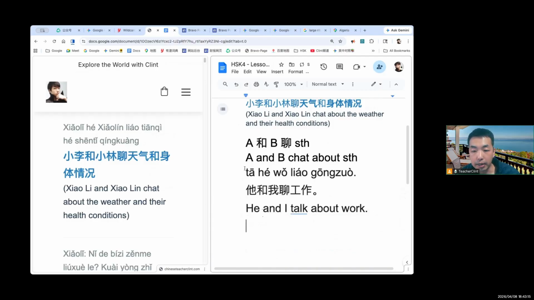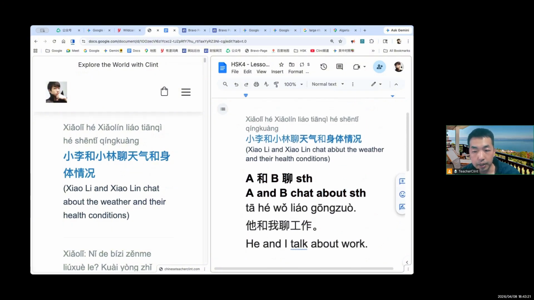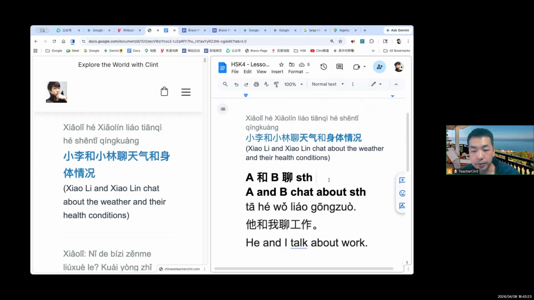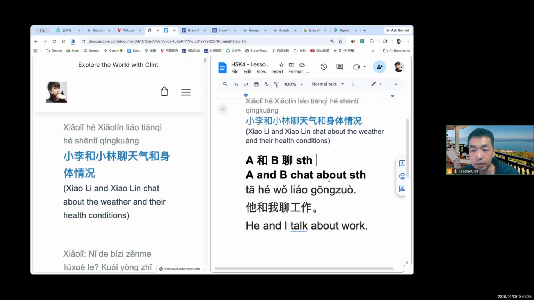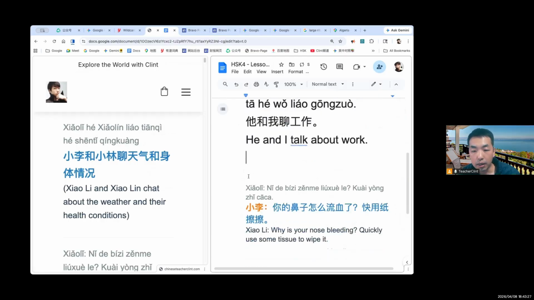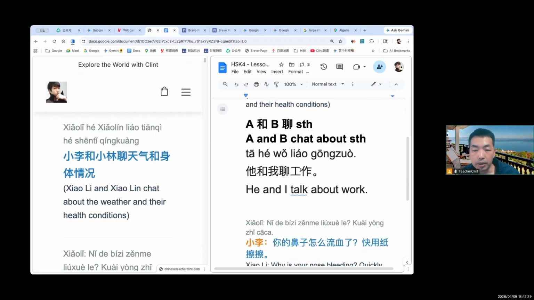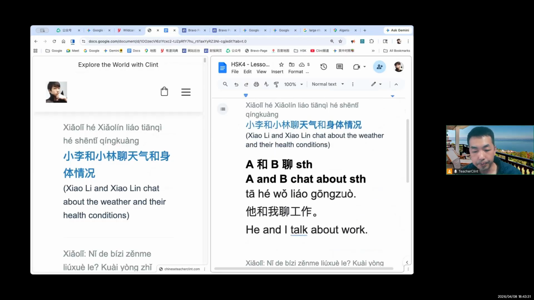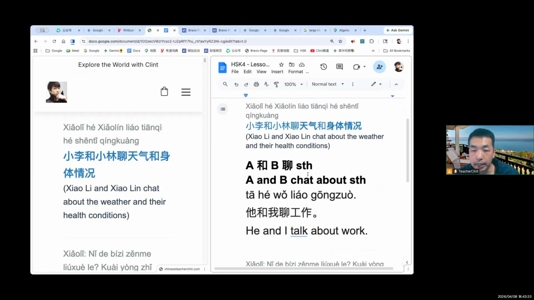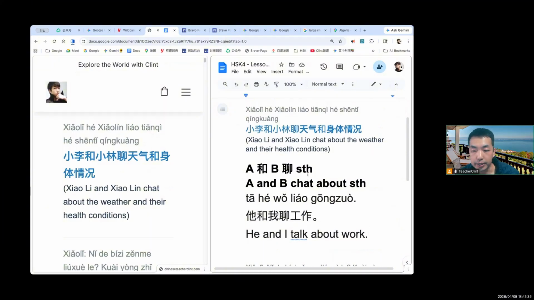Okay, guys. So now using this pattern, you can make your own sentence. Always learn to use, right? You learn a pattern and then you use it. All right. So this is helpful for you to improve your sense of language, your feeling about the sentence structure.